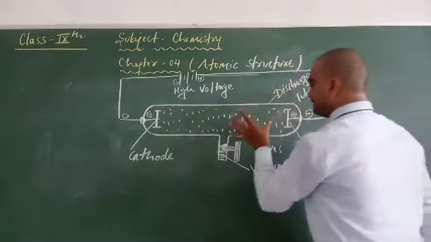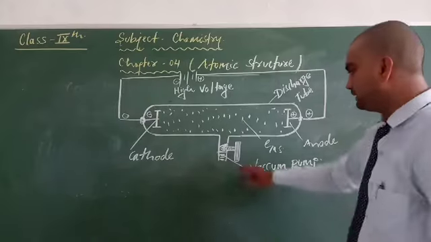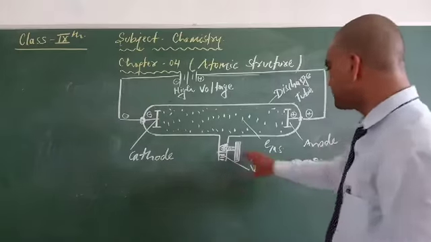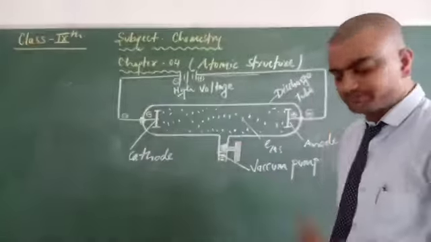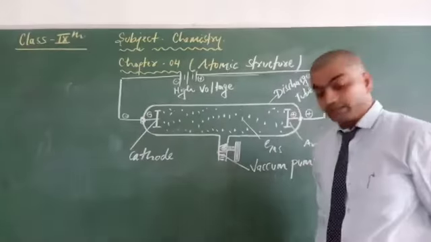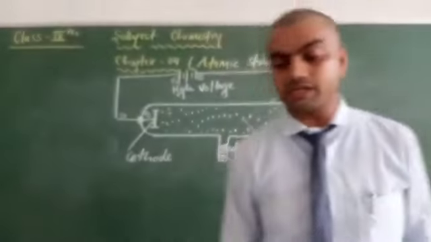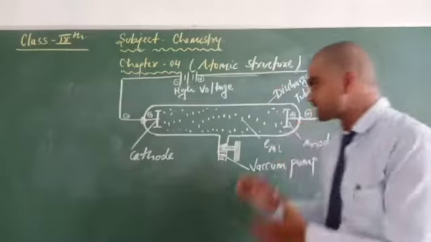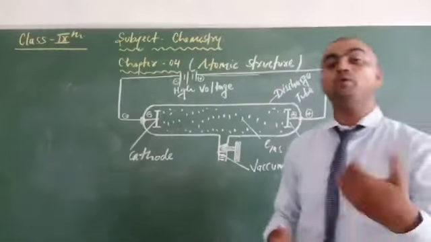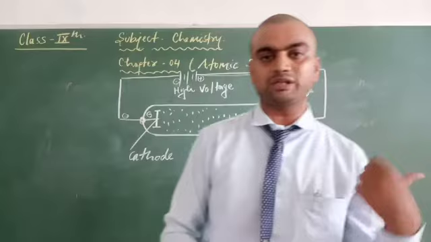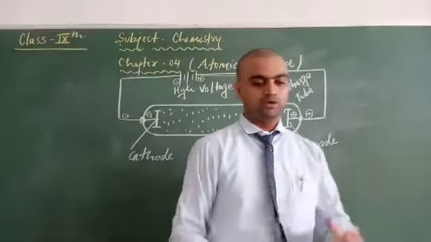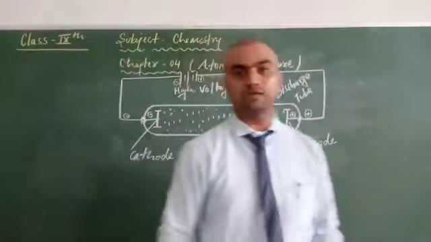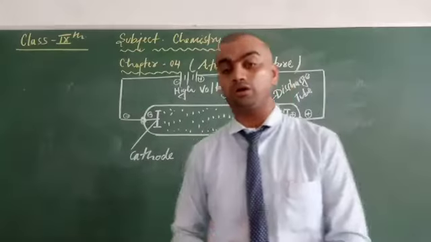Inside it a gas is filled, and below this a vacuum pump is placed. So Plucker started to observe whether gases conduct electricity, or how they conduct electricity. This was the experiment performed by Julius Plucker to explain whether gases conduct electricity or not.